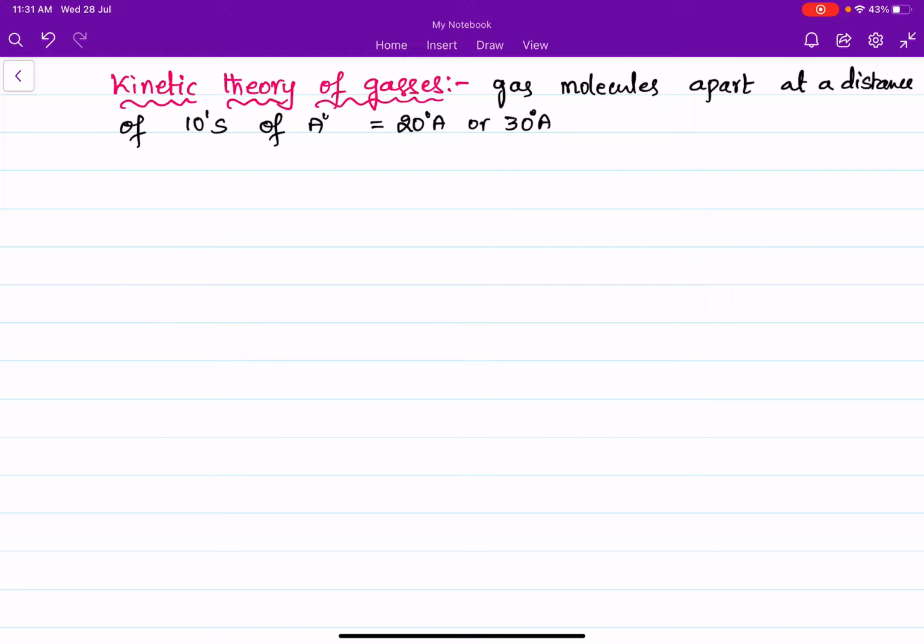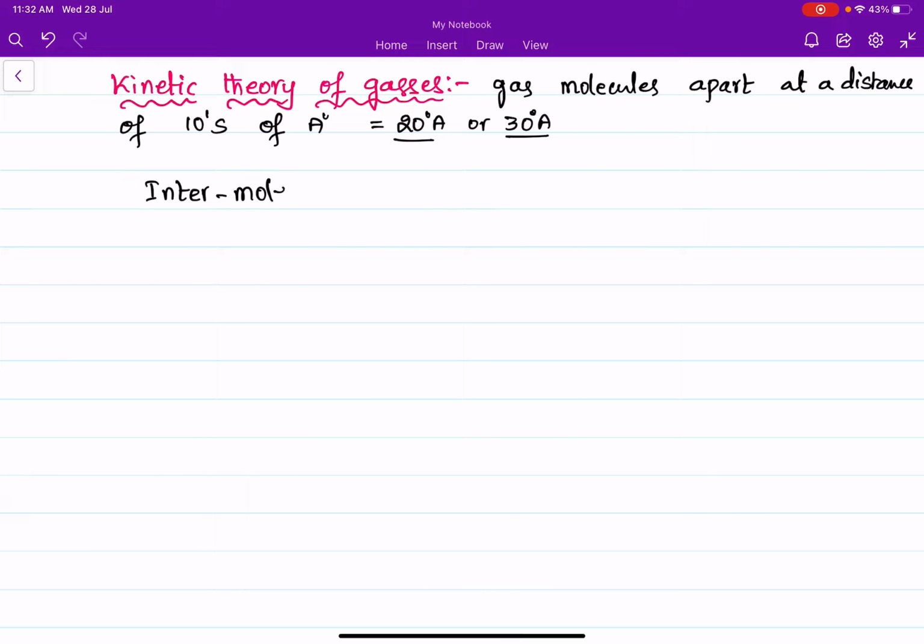That is, the intermolecular distance between one gas molecule and another gas molecule is about 20 angstroms or 30 angstroms. That means as the particles are largely apart as compared to solids and liquids, the intermolecular force is less in this case.